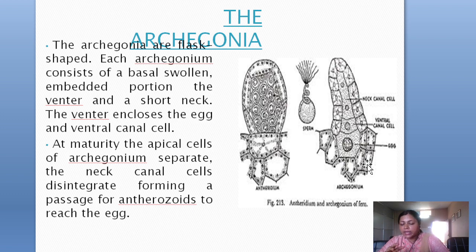The outer cover cells of the neck remain intact. But when the antherozoids reach the tip of the neck, the wall bursts and the cells disintegrate, to give the passage for the antherozoids or the sperms to reach the egg.